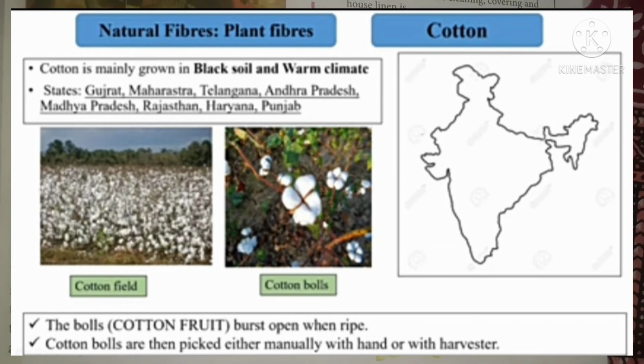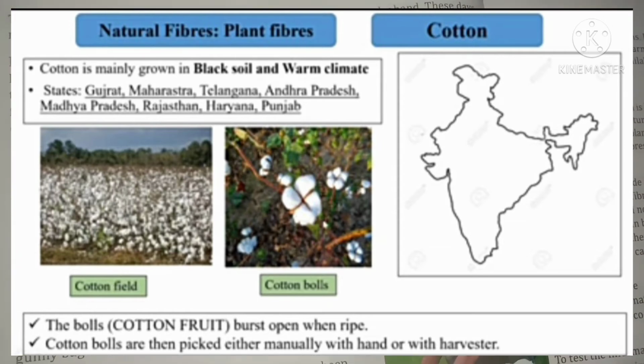From these balls, cotton is usually picked by hand. The fibers are then separated from the seeds by combing, and this process is known as ginning. Ginning was traditionally done by hand. These days machines are mostly used for ginning. Next, flax.